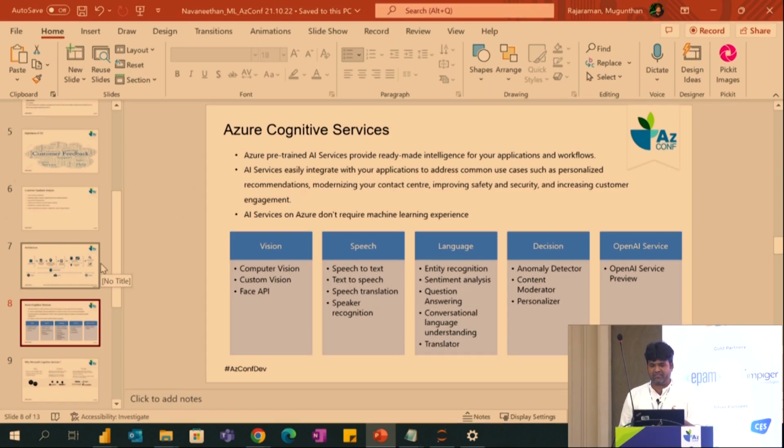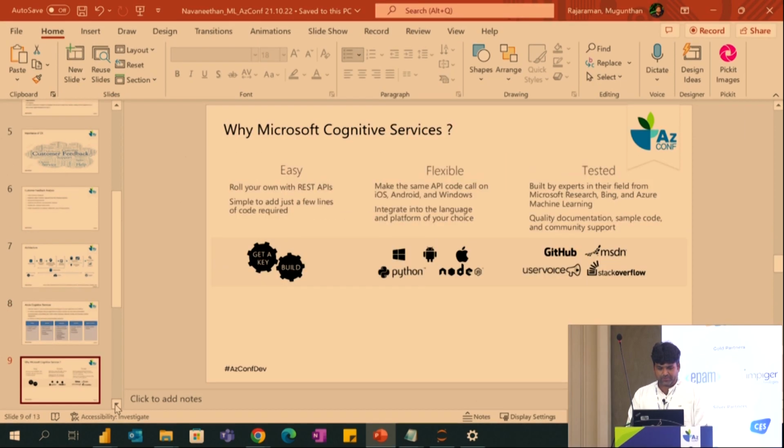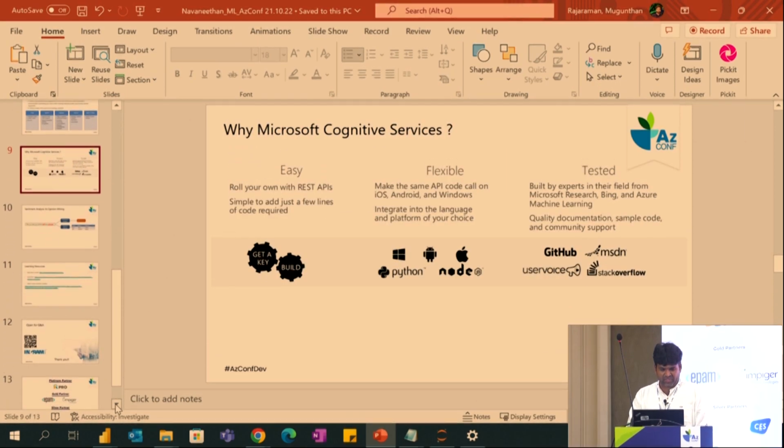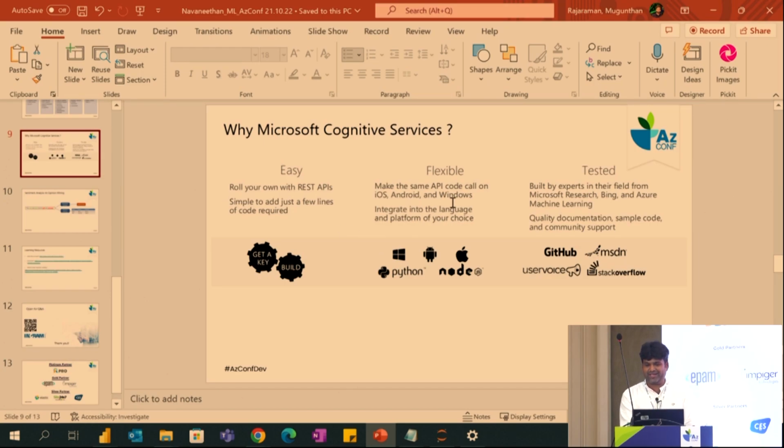The next one is language, which is what we saw in the demo: entity recognition, sentiment analysis, and also the translator, which we have used. Finally, the decision service is about detecting anomalies, for example if something is not going well or not regular. I haven't used this one, so probably we can see it later. And the new one, in preview, is the OpenAI services, which we also already discussed.